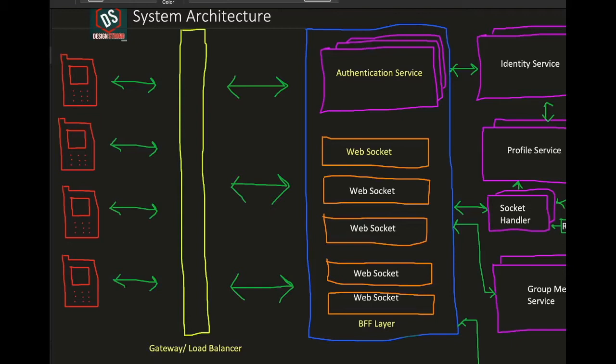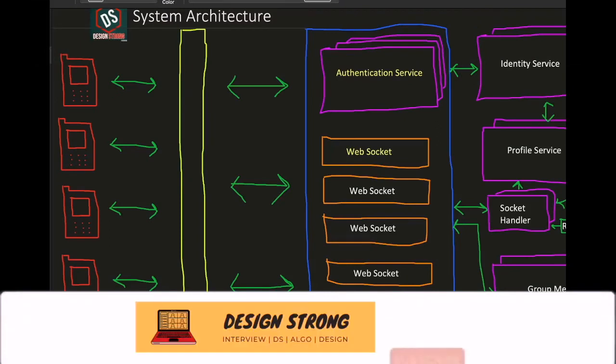WebSocket, I think, has a limit of around 65,000 odd connections per machine. So this should be auto scaling. Hence I have shown a lot of WebSockets in the BFF layer. So this is the BFF layer.